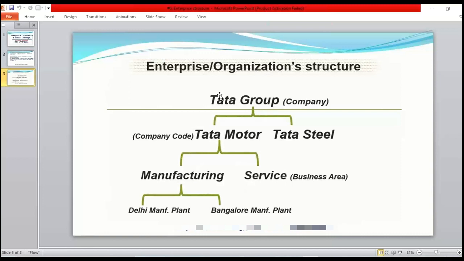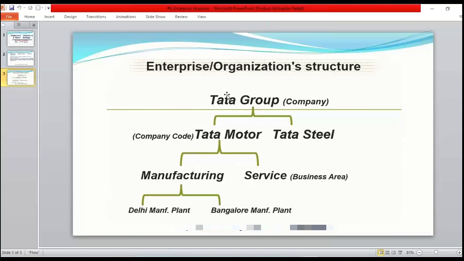So that is not a legal requirement, right? If somebody has to see any report at group level, it is not a legal requirement, isn't it? Why is it not a legal requirement, guys? Because of the performance of a company. If we talk about investors or stakeholders, who is the stakeholder? Let's suppose Tata Motor.